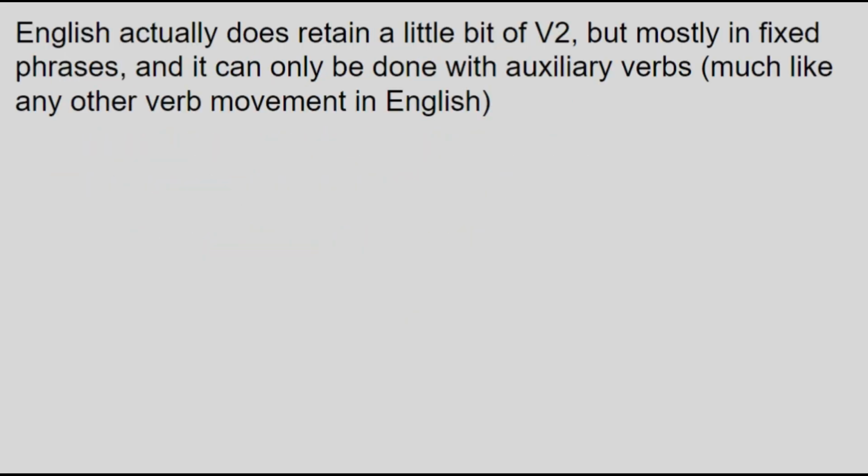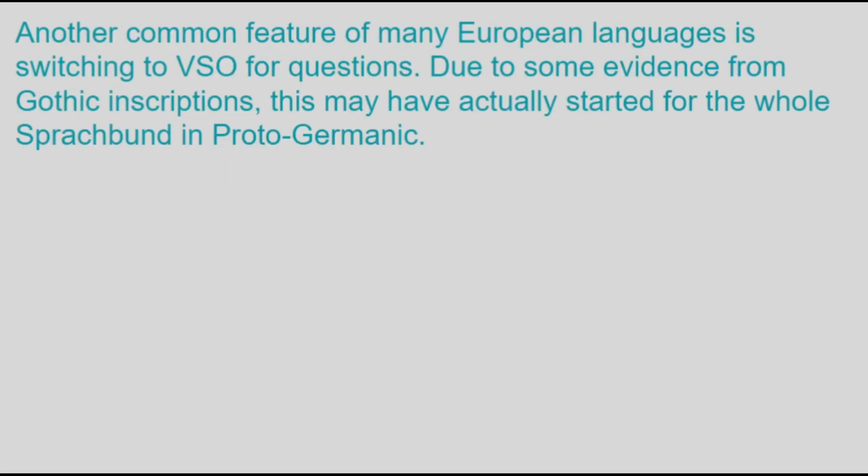English actually does have some V2 restriction, but now it's only done with auxiliary verbs, like in the phrase "little did I know", which goes along with the general pattern in English that the common European switch into VSO for questions can't be done to non-auxiliary verbs. Speaking of which, this is also uncertain, but it does seem that yes-no questions were VSO in Proto-Germanic, and in fact Proto-Germanic may be the original source for that feature of many European languages.